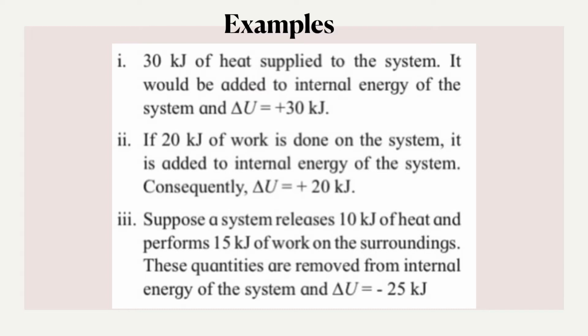Heat is supplied, so it gets added up, so we write plus 30 kilojoule. One more important thing: whenever you calculate internal energy, you have to mention the sign. If it is positive, you have to write positive 30 kilojoule. You cannot simply write 30 kilojoule. If it is negative, you have to write negative.